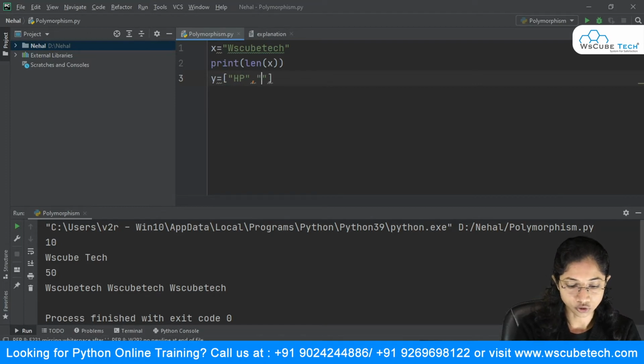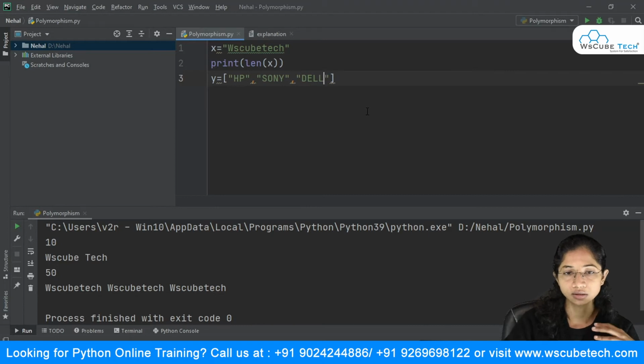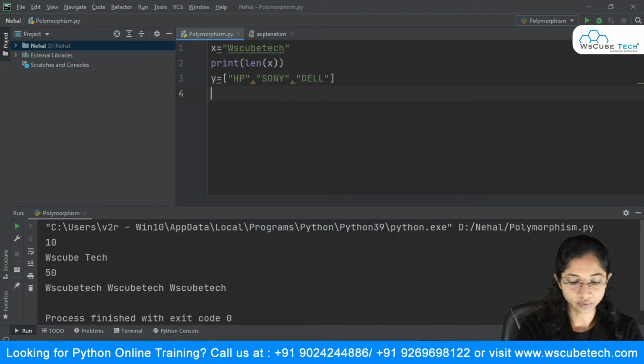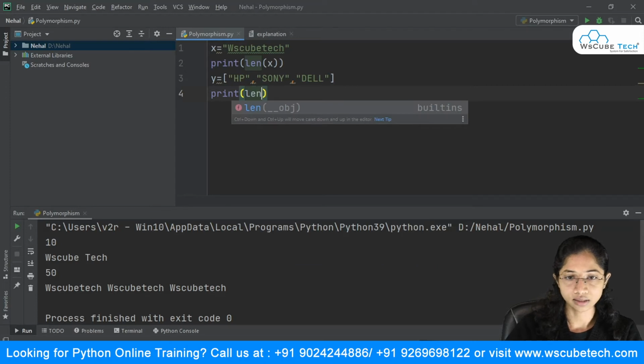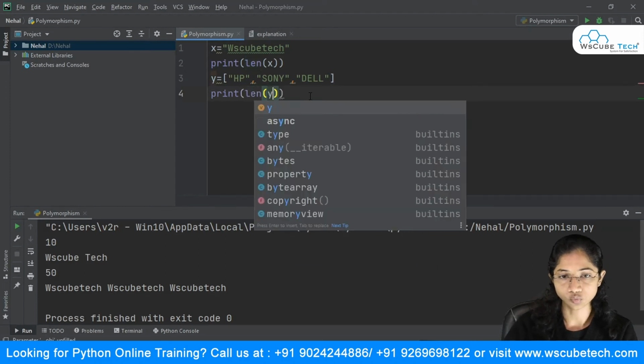We can have Dell. All right, so this is my list over here, having these values. I can print the length over here. So I will say length, and pass the variable name, that is y.